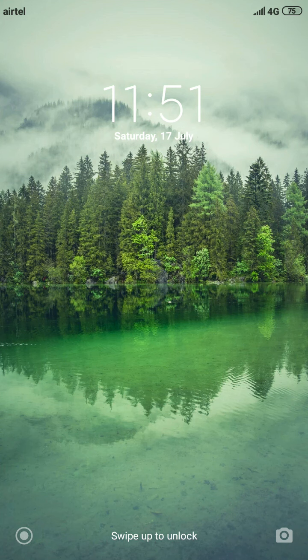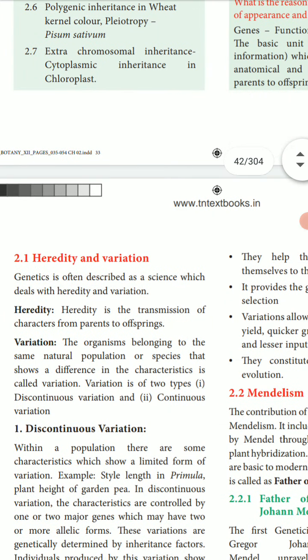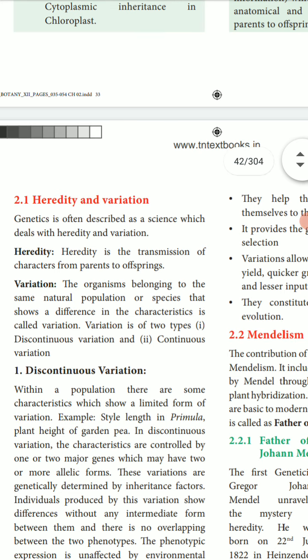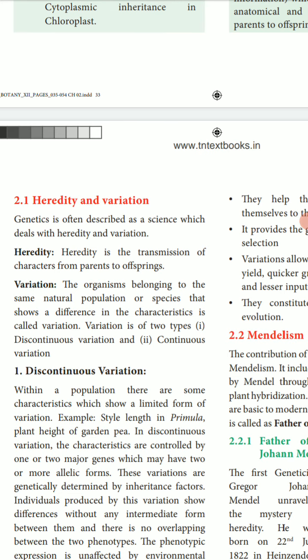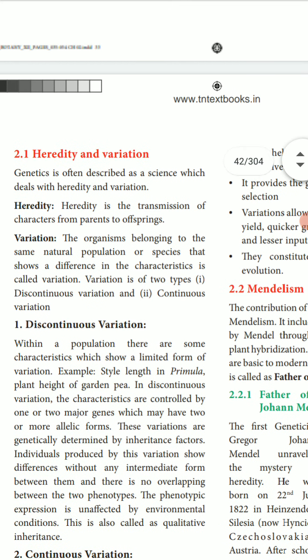Okay, second one: what is heredity and what is variation? Genetics is often described as the science which deals with heredity and variation. This is a 2 mark question. What is heredity? What is variation? Heredity is the transmission of characters from parent to offspring.